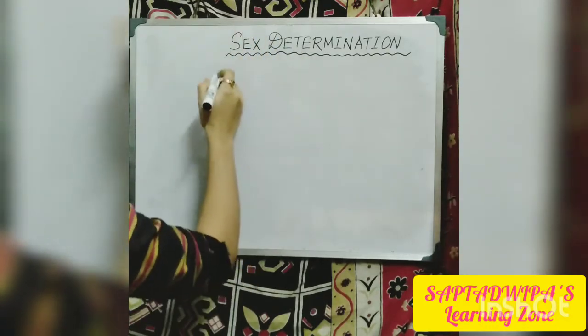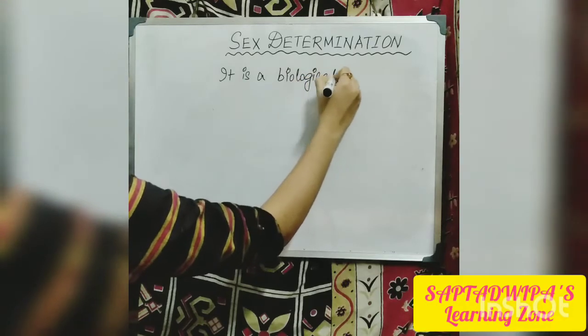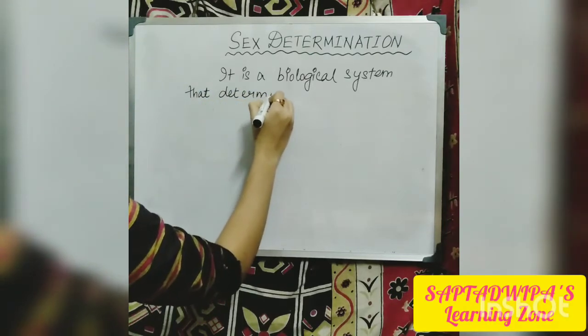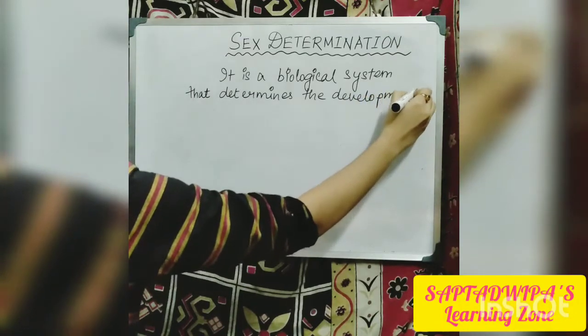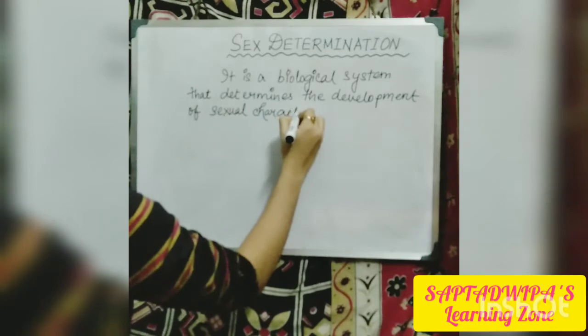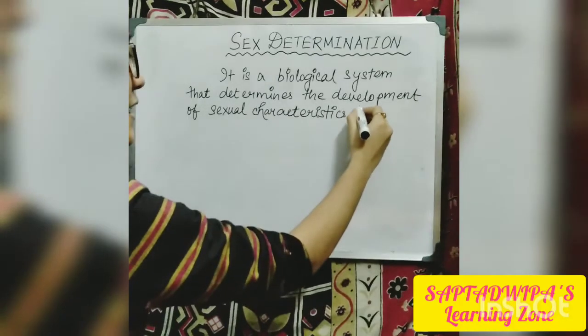First of all, what is sex determination system? It is a biological system that determines the development of sexual characteristics in an organism, in any organism.